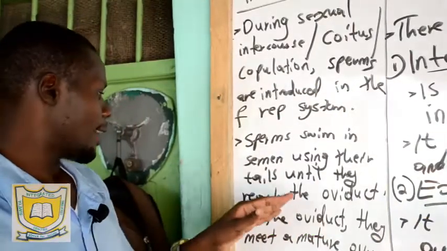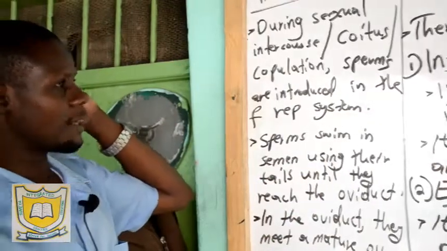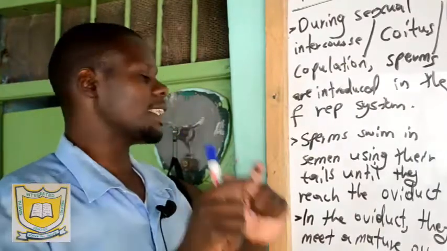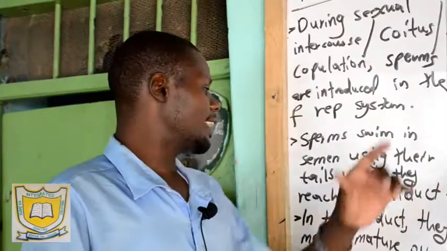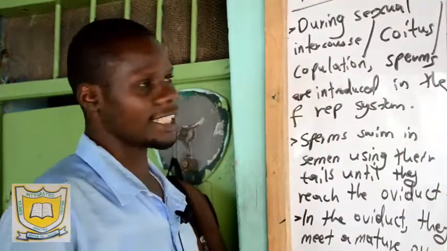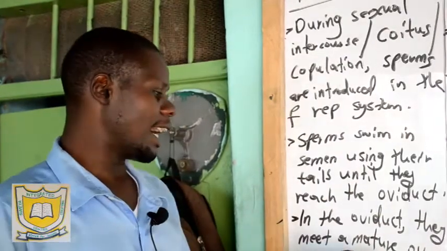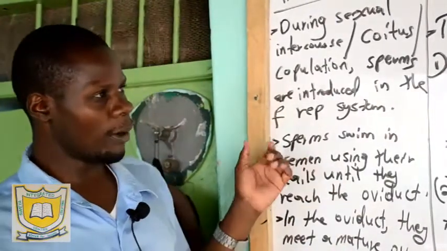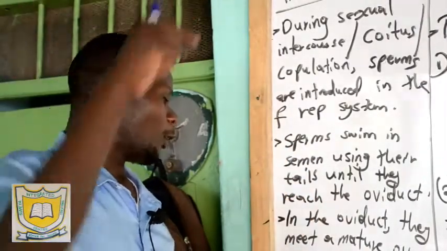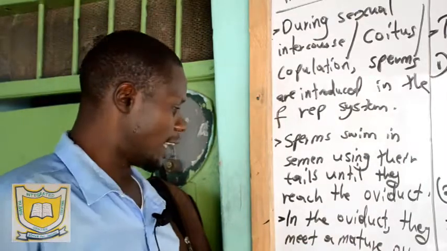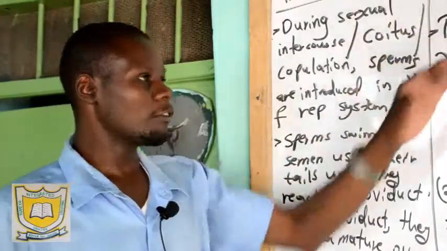So until they reach the oviduct. The sperm from the male reproductive system are deposited into the vagina, and then they swim with their tails until they reach the oviduct or the fallopian tube. Now in the fallopian tube you find that they meet a mature ovum. When the ovum is mature, it moves from the ovary to the oviduct. So still in the oviduct, the sperm will come and meet it. That process is what we call fertilization.